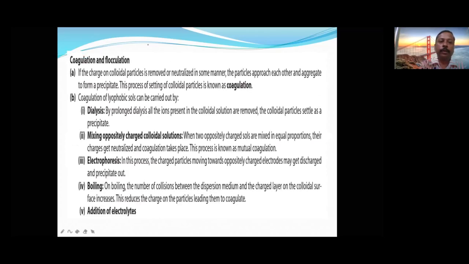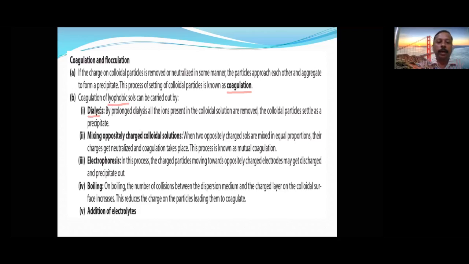Coagulation or flocculation. It is just opposite to peptization, or it is similar to precipitation. In a normal solution, we call it precipitation. Here we call it coagulation. Coagulation is specially applicable for unstable colloidal solutions like lyophobic sols.